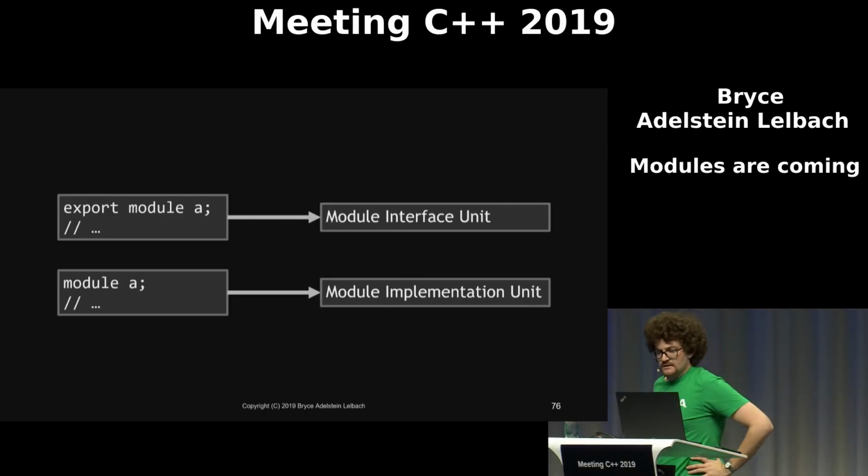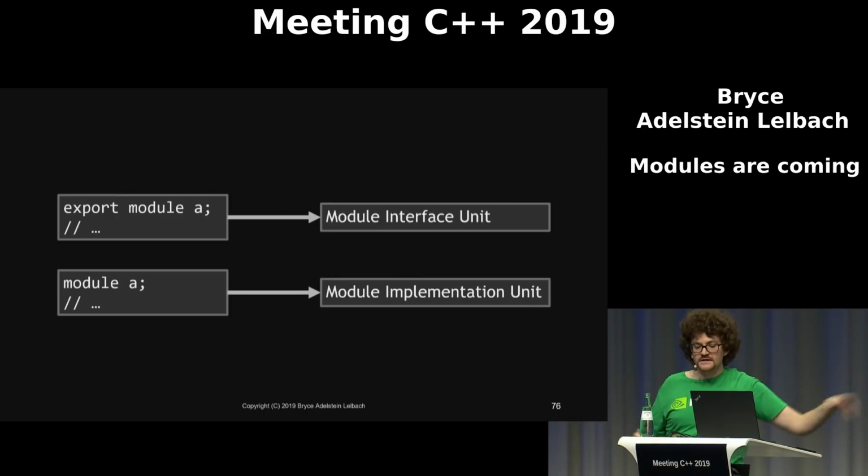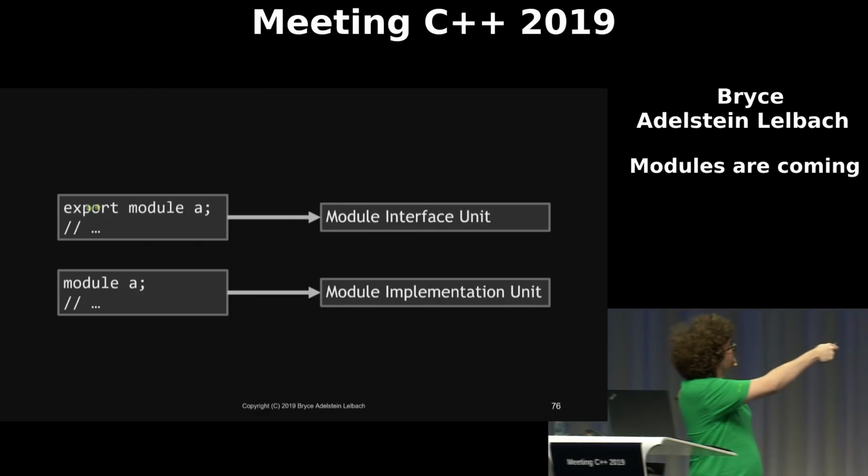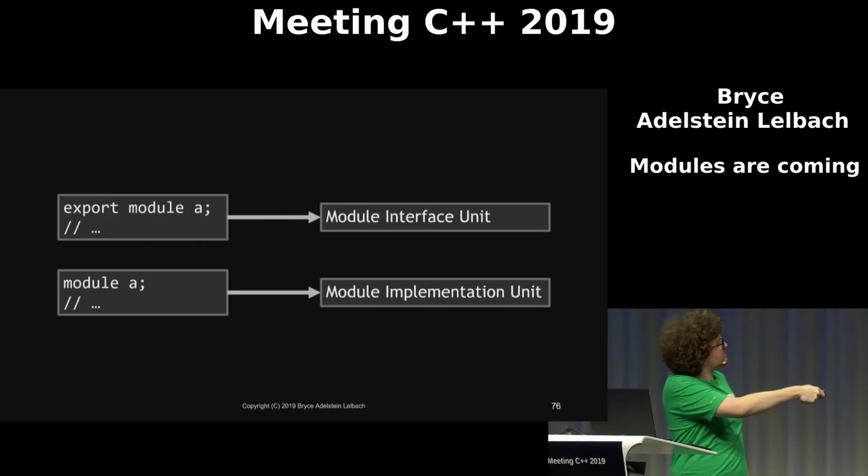So as I mentioned, we have two primary types of module units: module interface units, which are the ones that have export in front, and module implementation units, which are the ones that just have the module declaration.